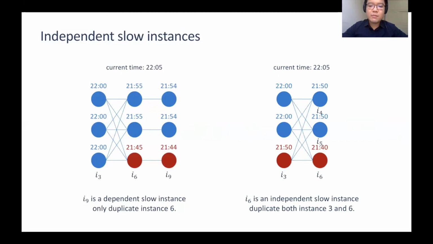In the second example, both instance 3 and instance 6 are 10 minutes behind their stage peers. Given the outward communication pattern, the slow instance 3 should have the same impact on instance 4, 5, and 6. However, instance 6 is still 10 minutes behind instance 4 and 5. We can conclude that instance 6 is inherently slow.